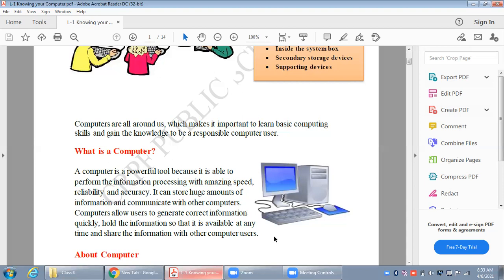So computer can provide you the data very fast. It can store that data, and it can also provide you the same data whenever you require. So it doesn't matter, if I'm saving a music file today, I can access that file next year also, after 10 years also, after 20 years also, because computer will keep storing that data, whatever you are saving, for a long period of time. It will not automatically get removed till the time you remove it.